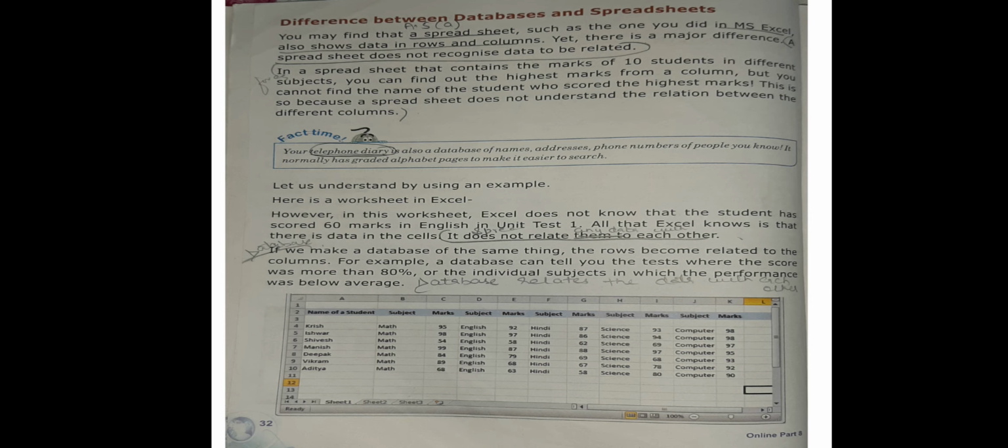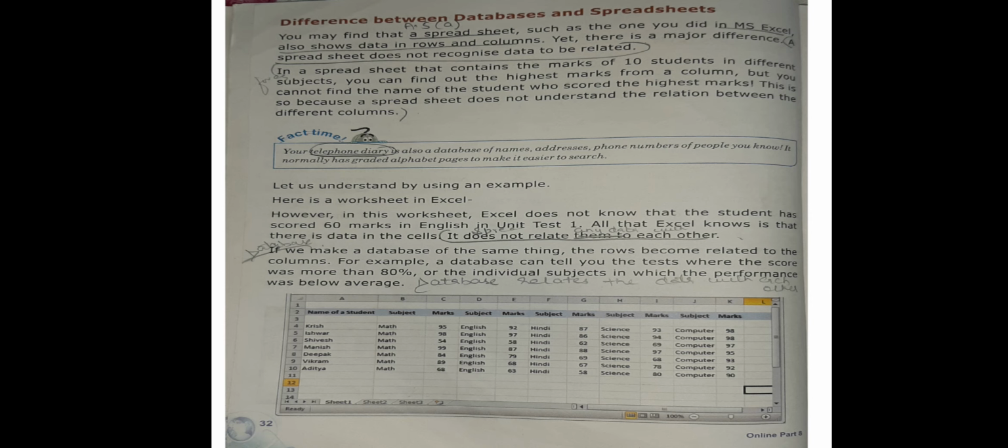A spreadsheet does not recognize data to be related. In a spreadsheet that contains the marks of 10 students in different subjects, you can find out the highest marks from the column, but you cannot find the name of the student who scored the highest mark. This is because the spreadsheet does not understand the relation between the different columns.